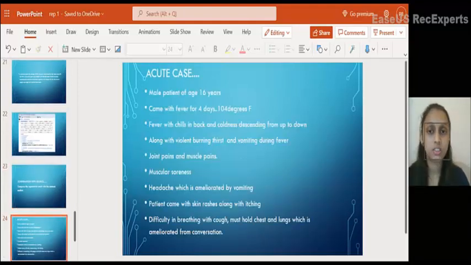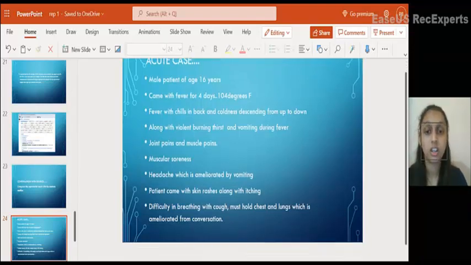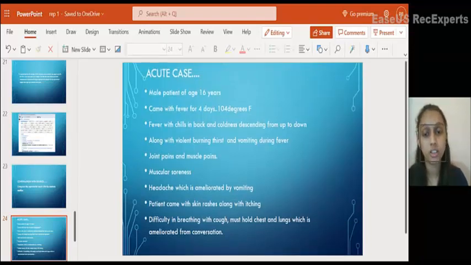A dengue case. A male patient of age 16 years. He came with fever since 4 days, with 104 degrees. He has fever with chills in the back and coldness descending from up to down. Along with this, he has violent burning thirst and vomiting during the fever. He also has joint pains and muscle pains. He says he has bone-breaking pains and muscular soreness, and headache which is ameliorated by vomiting.